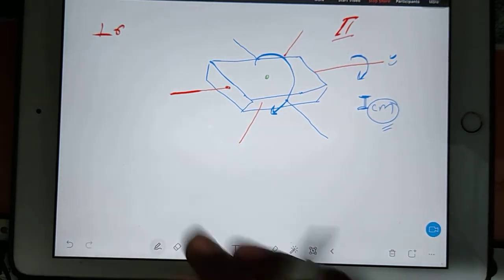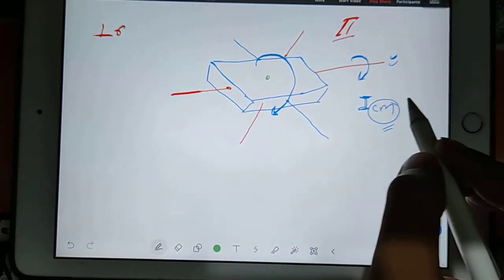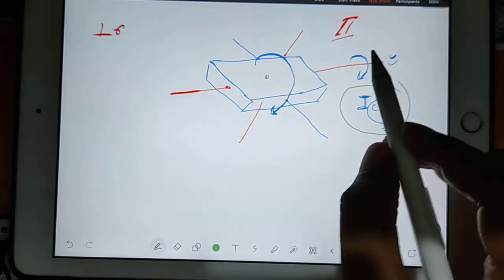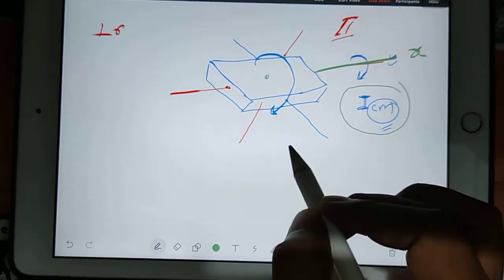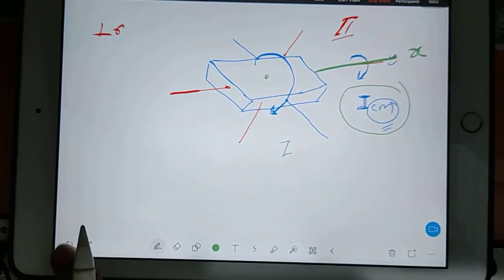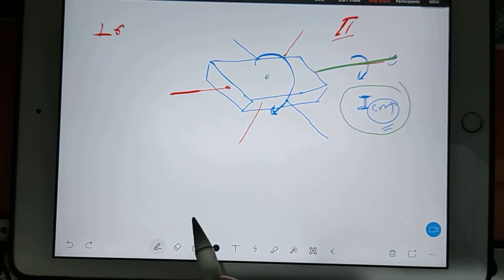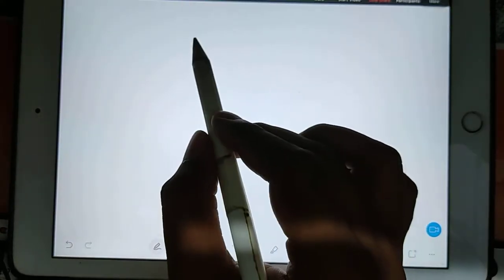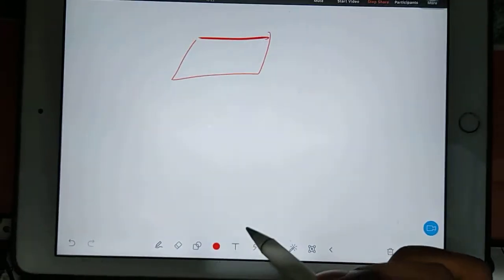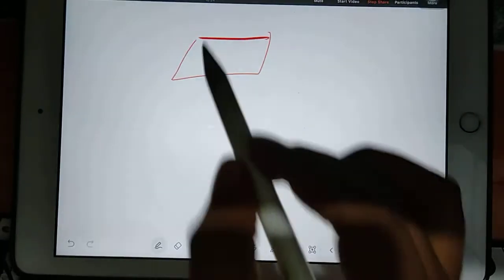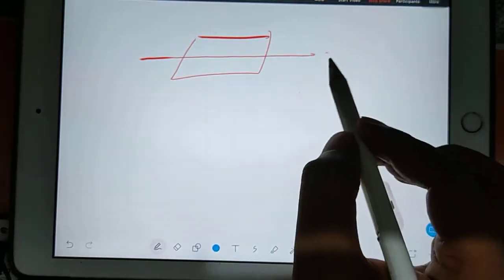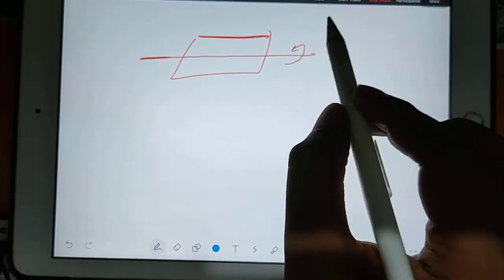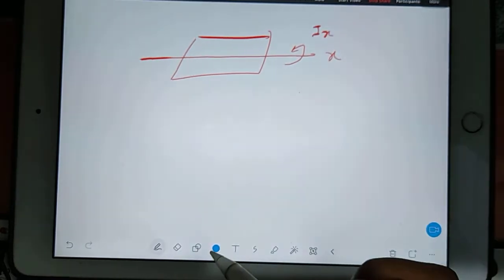Now see. Sometimes we give the moment of inertia according to the axis name also. Suppose if this axis is x, then I will say Ix. Okay, now next. Suppose you have any cylinder or any object, and this object is revolving around the x-axis like this, then the moment of inertia is Ix.